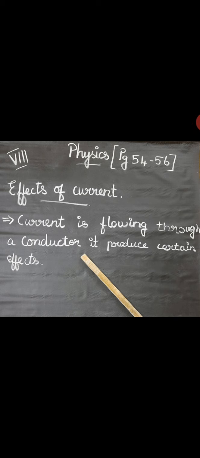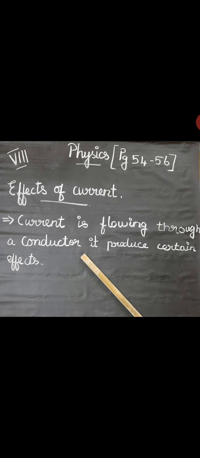Today we can see the effects of current. When current is flowing through a conductor, it produces certain effects. That is known as the effect of electric current. The effect results in a conversion of electrical energy into different forms of energy, such as heat energy, mechanical energy, magnetic energy, chemical energy, and some other energies also. So this process is the effects of current.